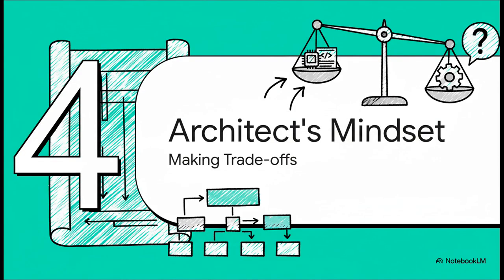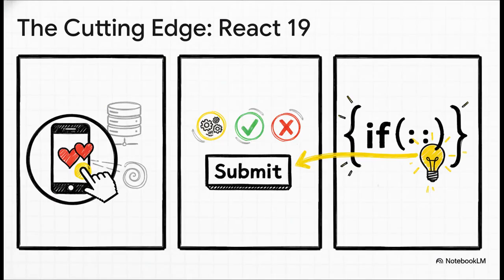Okay, let's bring this all home and talk about the architect's mindset. Because being a senior dev and architect, it's not really about having every single API memorized. It's about a total shift in how you approach problems, moving from just writing code to making really smart, deliberate trade-offs. And a huge part of that mindset is looking ahead. React 19 is bringing some amazing new tools. There's useOptimistic for making UIs feel instant, useActionState, which is going to make handling forms so much simpler, and the new use function, which is a total game changer for reading data. The point is, the landscape is always changing, and a senior mindset means keeping up.